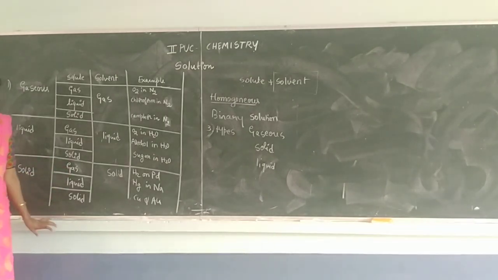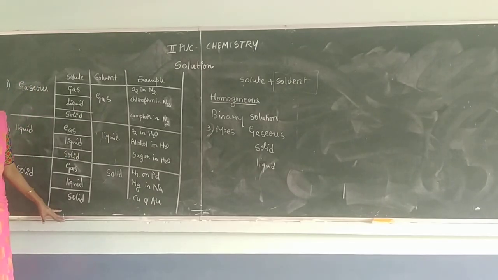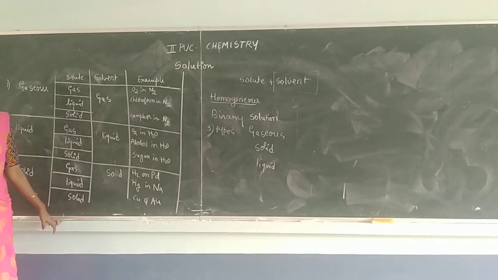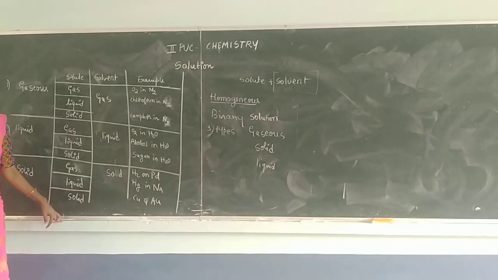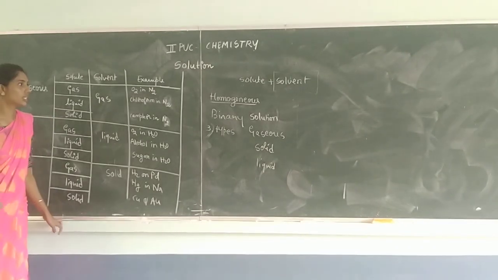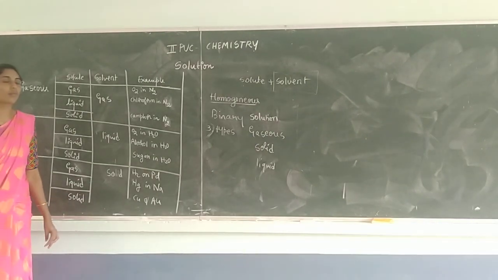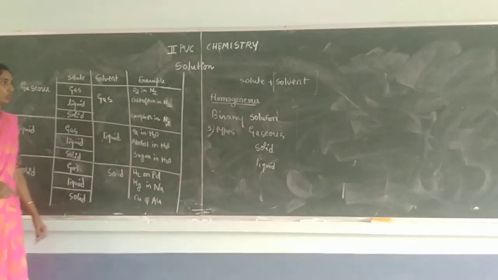What do you mean by binary solutions? Solutions having any two components are called binary solutions. Those two components are one solute and one solvent. Based on the physical state of the solvent, there are 3 types of binary solutions present: gaseous, solid and liquid binary solution.